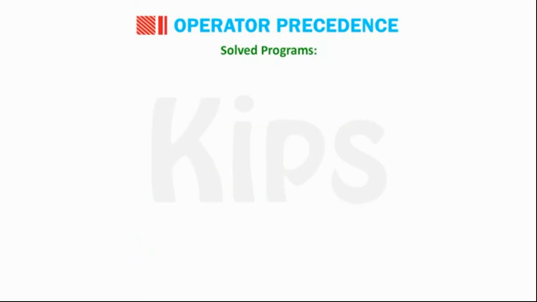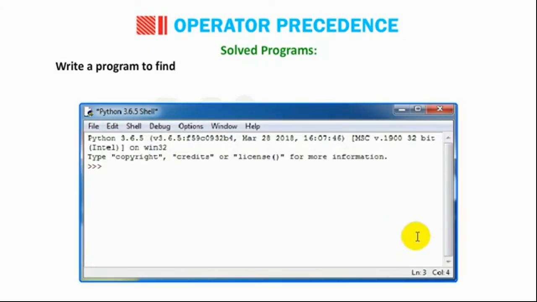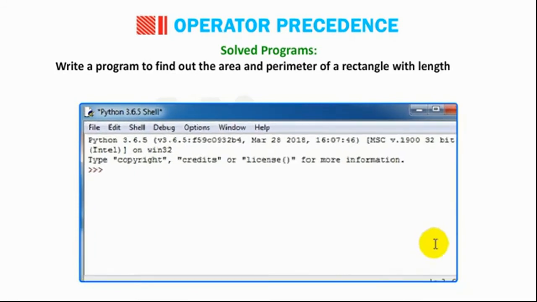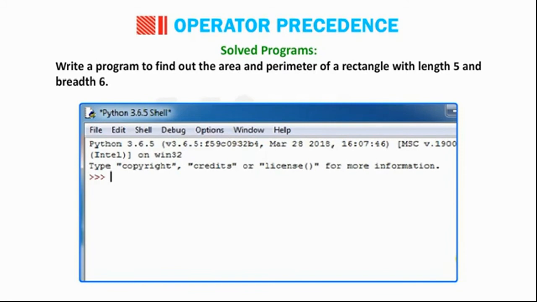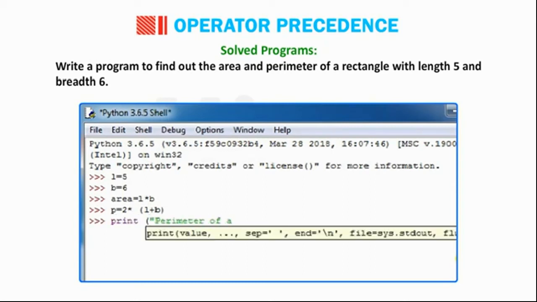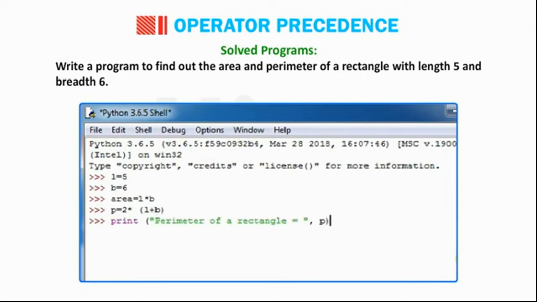Solved programs. Write a program to find out the area and perimeter of a rectangle with length 5 and breadth 6. L = 5, B = 6, area = L * B, P = 2 * (L + B). print("Perimeter of a rectangle =", P).